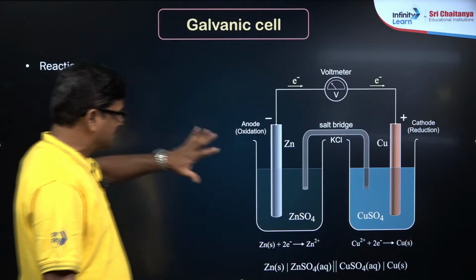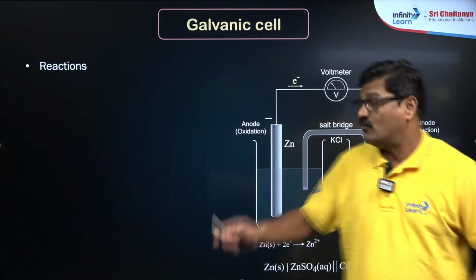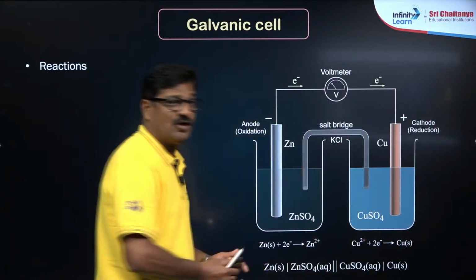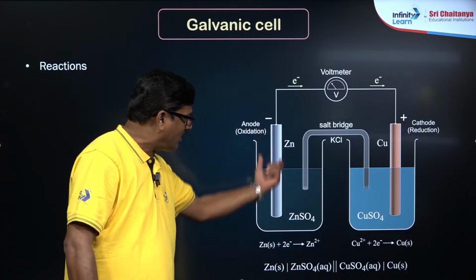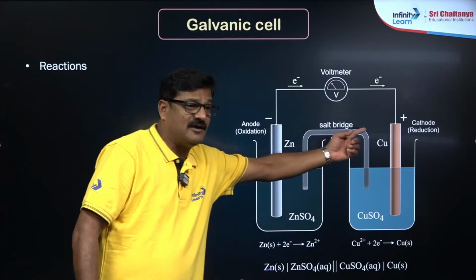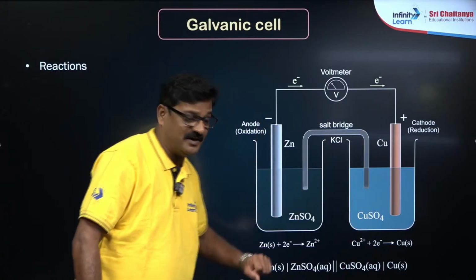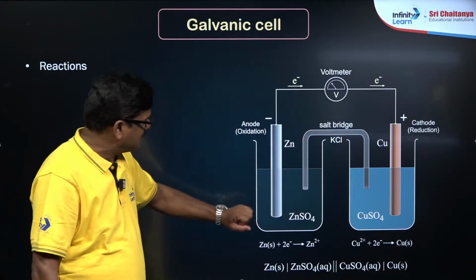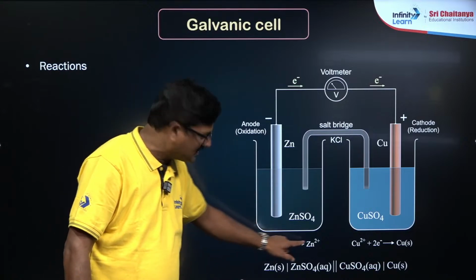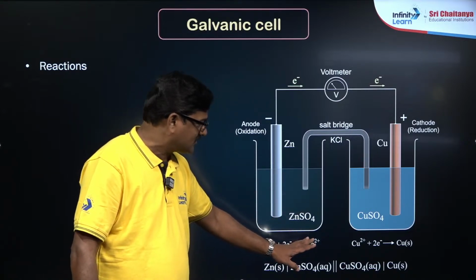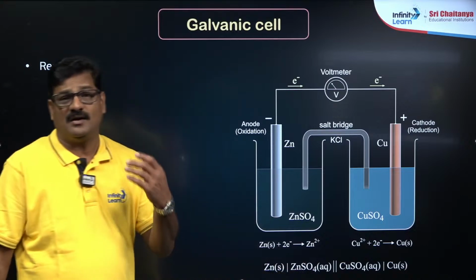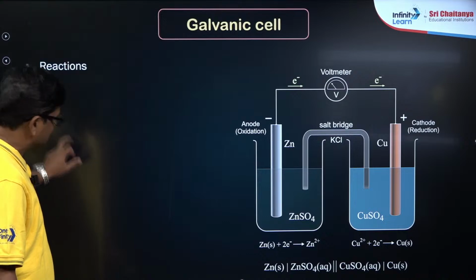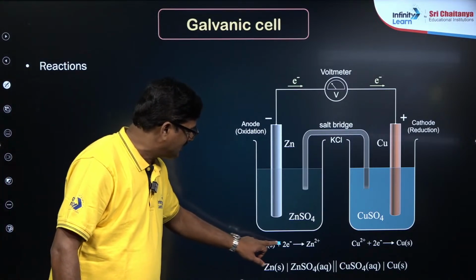The reactions that take place in the fundamental galvanic cell: in one vessel you have zinc sulfate, and in another vessel you have copper sulfate. A zinc rod is immersed in zinc sulfate and a copper rod is immersed in copper sulfate, and these two are connected by a salt bridge. You can see the zinc is going to be oxidized, loss of electrons is what you call oxidation, and gain of electrons is what you call reduction. Zinc is getting oxidized and copper is getting reduced.